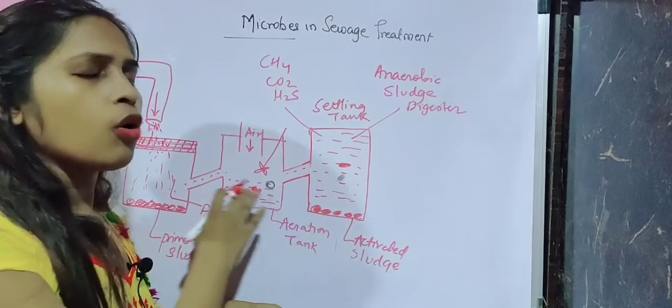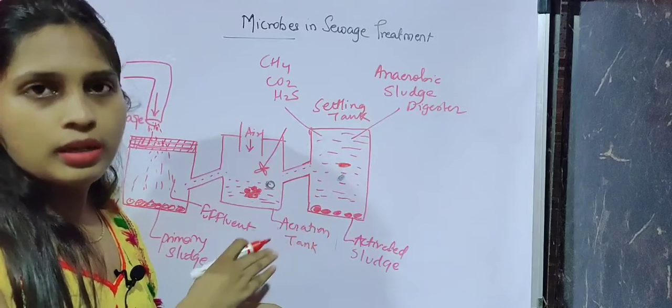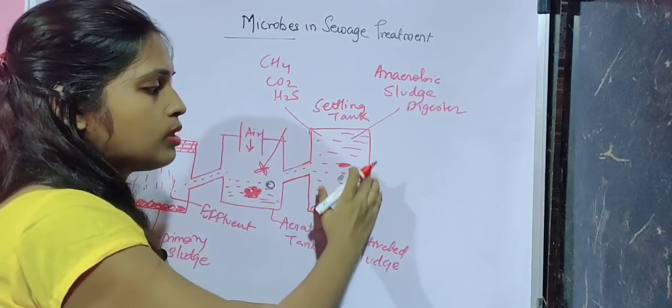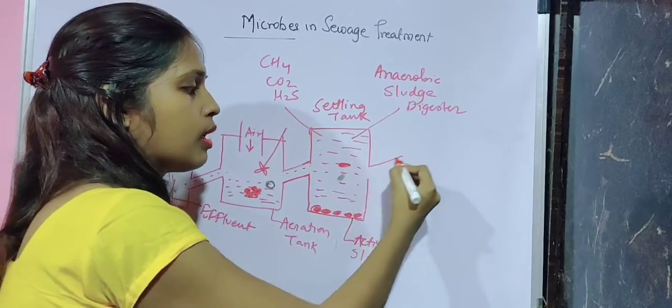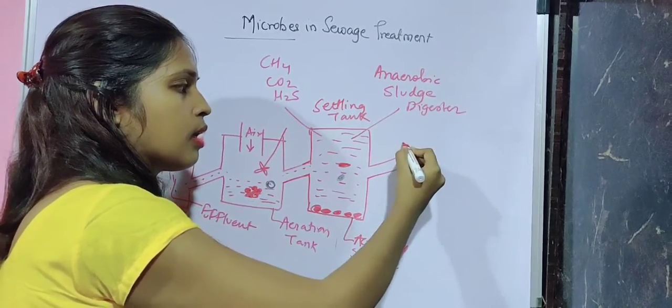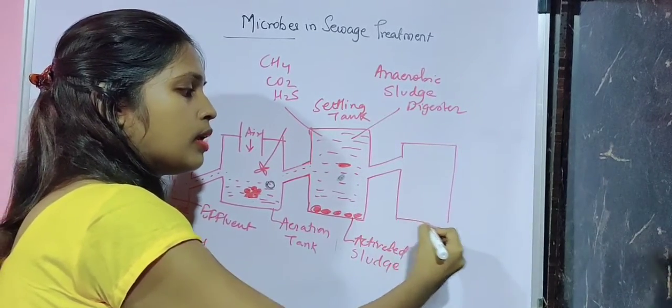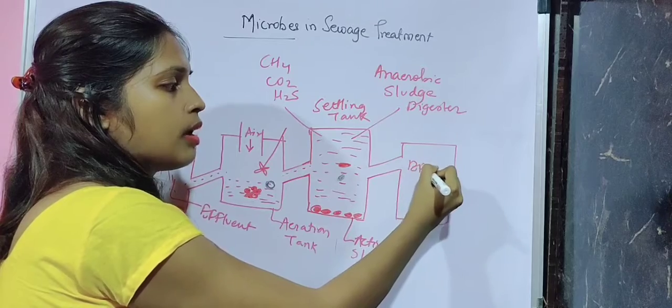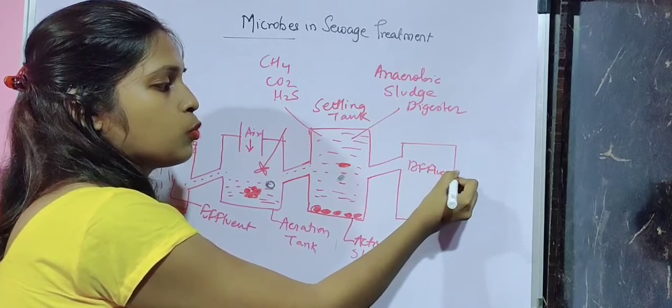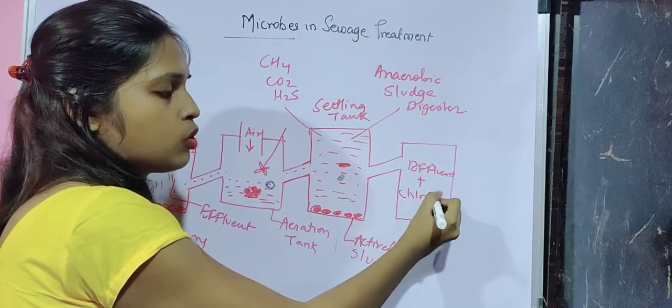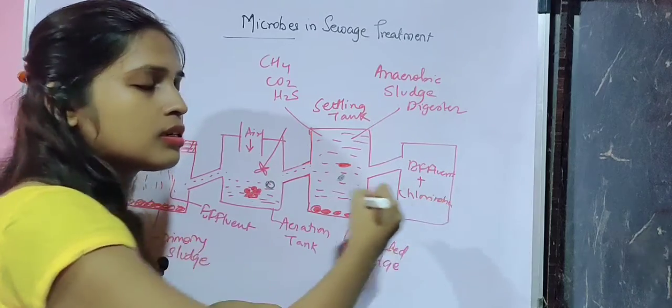So 90% of the sewage water has been treated here. Now this effluent will be given to another tank, wherein the effluent is mixed with chlorination. Chlorination is the last step.